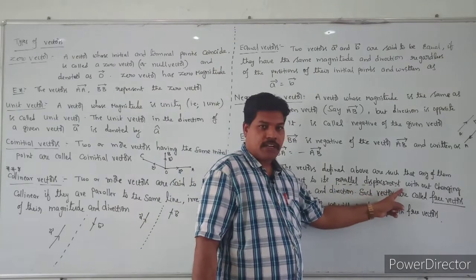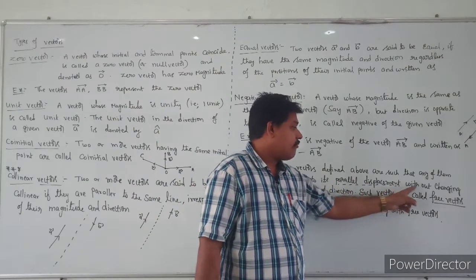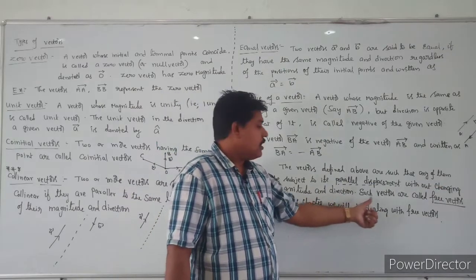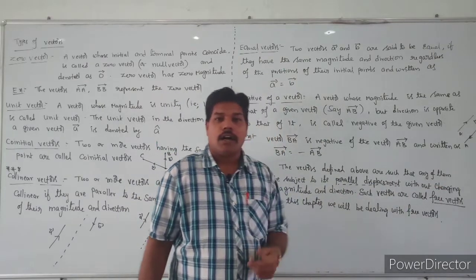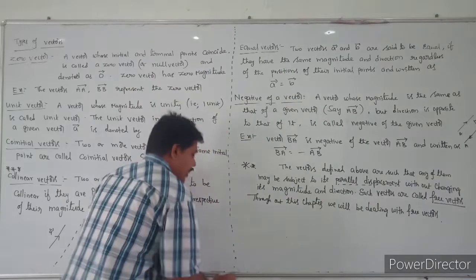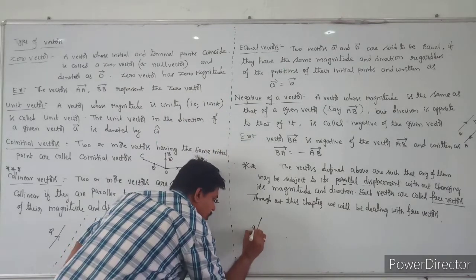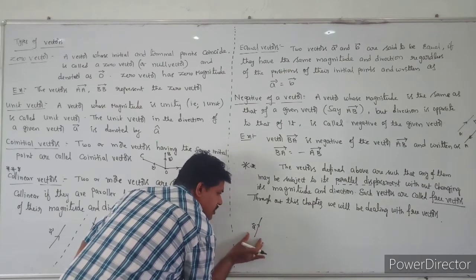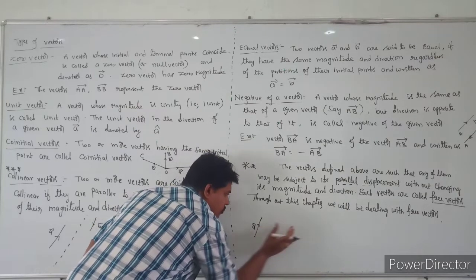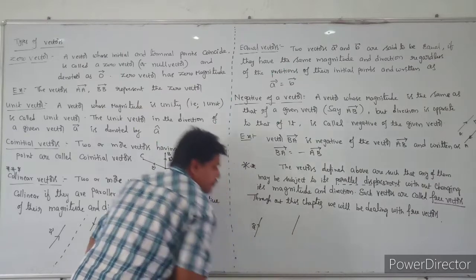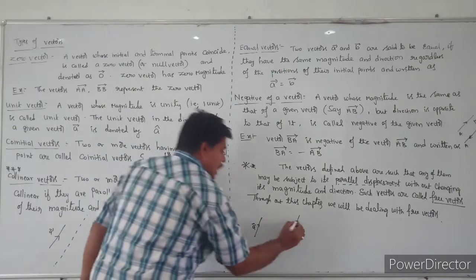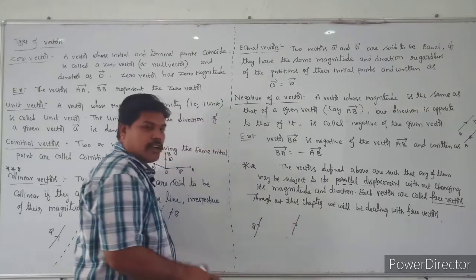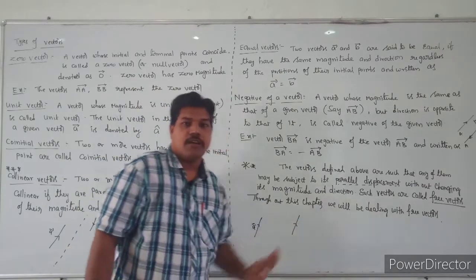Parallel displacement without changing the magnitude and direction. Such vectors are called free vectors. That means if this is vector A bar, you can shift this vector to here. I have not changed anything, the direction is not changed and the magnitude is not changed, but you can change the position, like that.